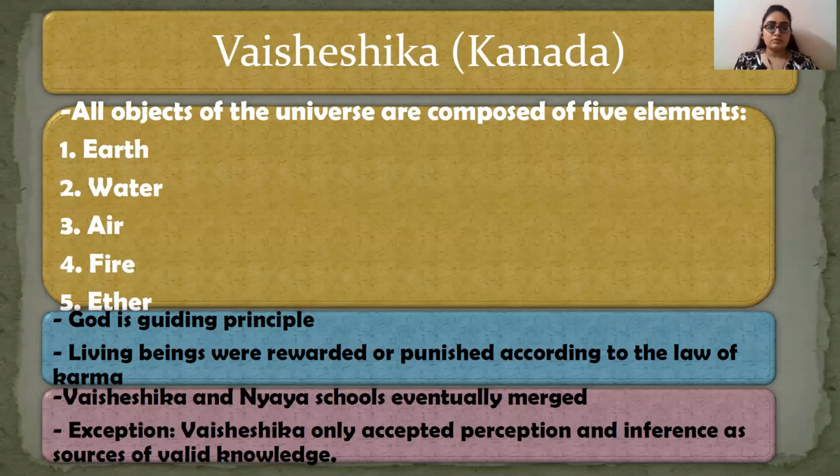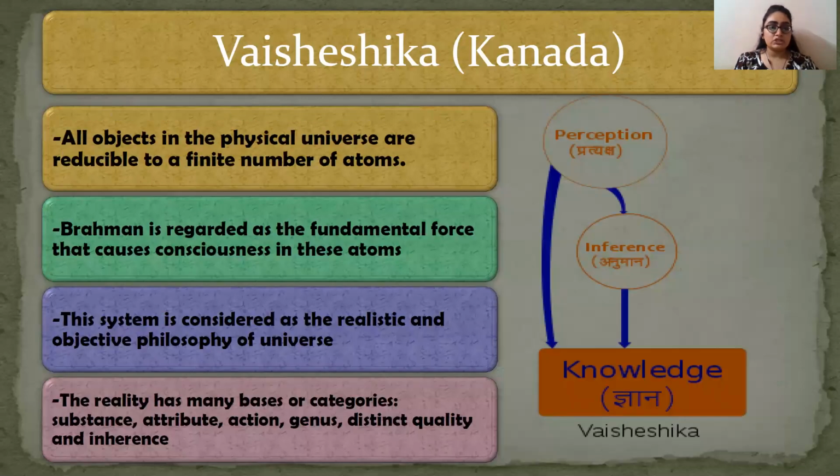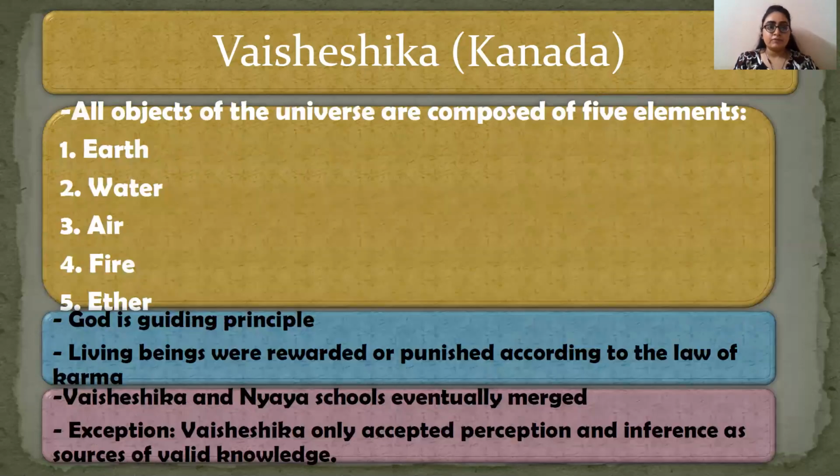So that's all about Vaisheshika. What you need to remember in Vaisheshika is that it was a philosophy of the universe. How one will attain real knowledge according to Vaisheshika: through perception and inference. Vaisheshika believes that all objects of the universe are composed of 5 elements. Which 5 elements? Earth, water, air, fire and ether. Ether is the substance which fills the gaps in the universe, which lies above the terrestrial sphere of earth. Then it believes in God, and it believes in the law of karma.